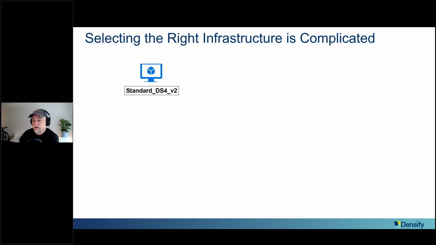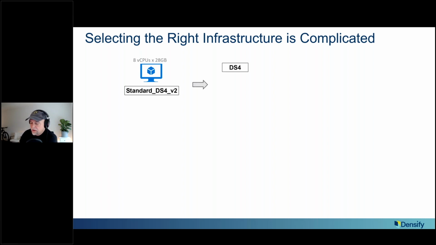And I mentioned I'm going to talk about Azure quite a bit. Let's pick on a standard DS4 V2. Let's say I'm a workload running on a DS4 V2. It's an 8 by 28 for whatever reason. But that's very old. It's a V2. What can I do with this? It may not be the right size. Certainly, it's too old. But if I want to figure out what to do with it, it becomes very complicated.